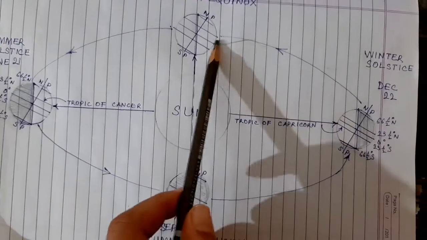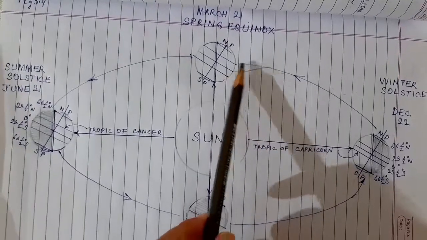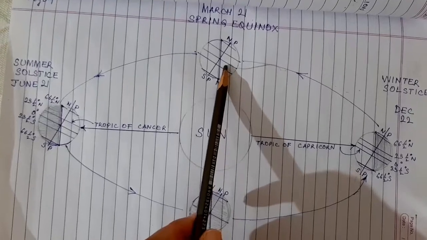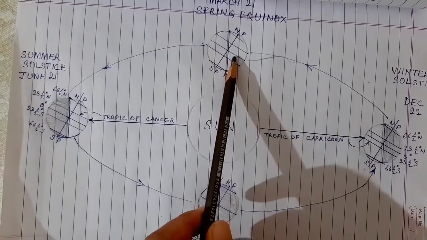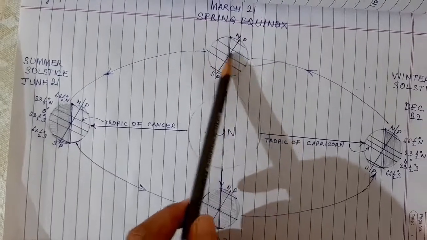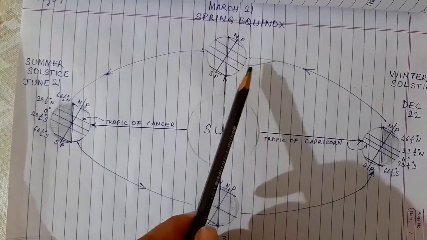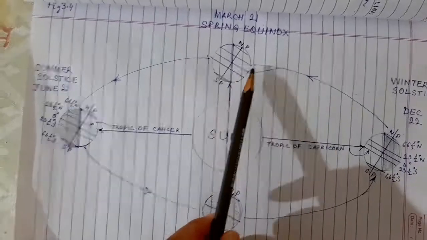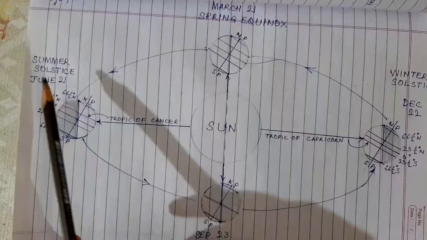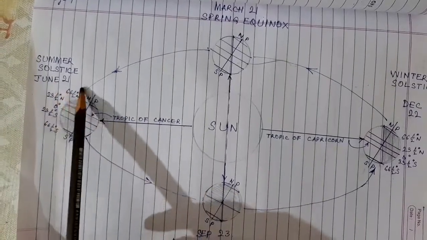Moving on to the next position, on March 21st, the sun is overhead the equator. So it is spring season in the northern hemisphere. It's called spring equinox, and there is equal day and equal night everywhere. And after that again begins the next cycle, that is the summer season, and on June 21st again we will have the summer solstice.